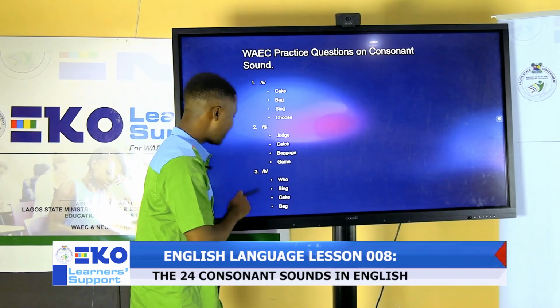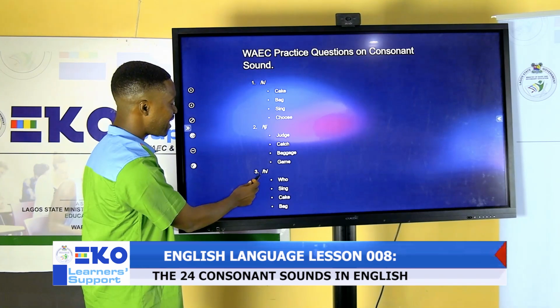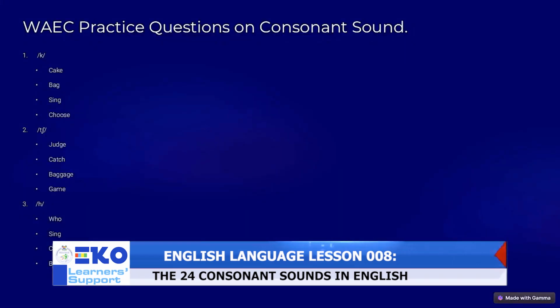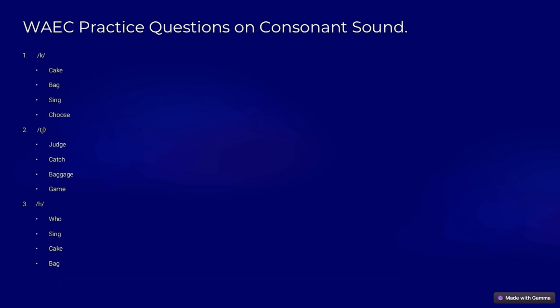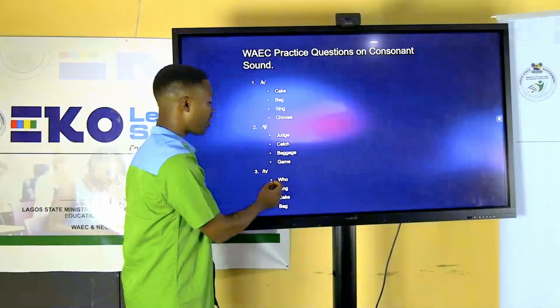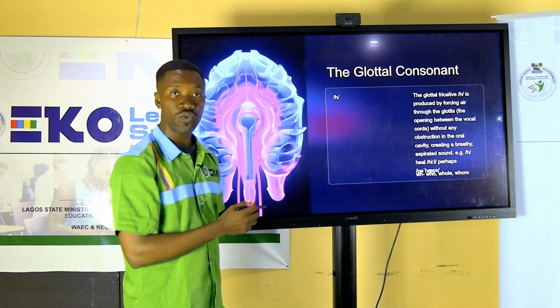Very good. Then the last one, the sound there is a glottal sound. Remember, it was the last sound we treated in today's lesson, and it is pronounced as h. In which word can we articulate this sound? Is it in who, sing, cake, or bag? Yes, the correct answer is who.